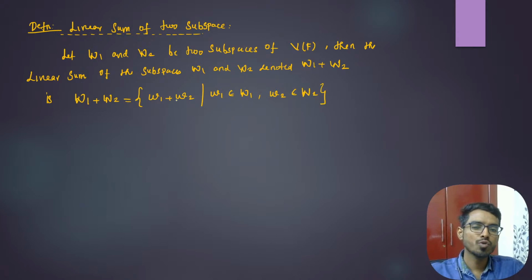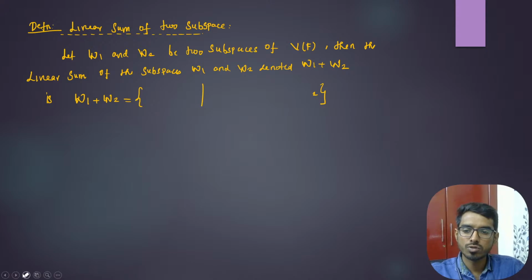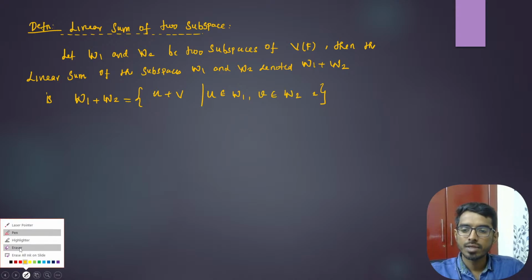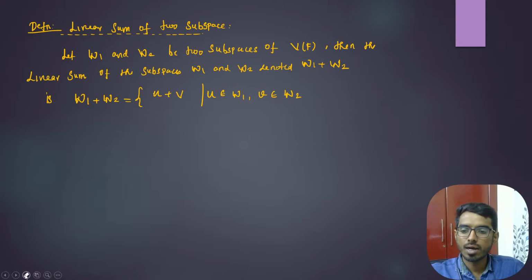Or else you can just write u plus v, if you don't want to use w1 and w2. It is nothing but all those u plus v, where u belongs to W1 and v belongs to W2. So you are summing up u plus v. This is completely different from